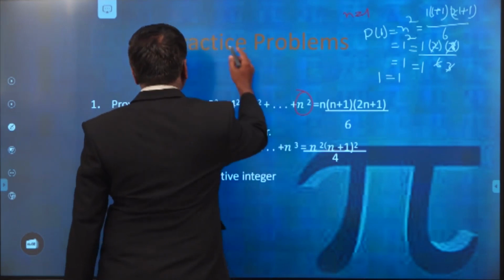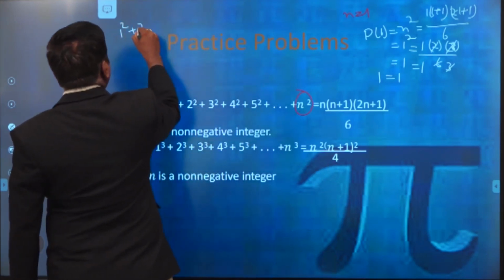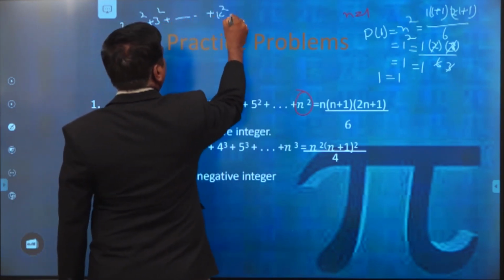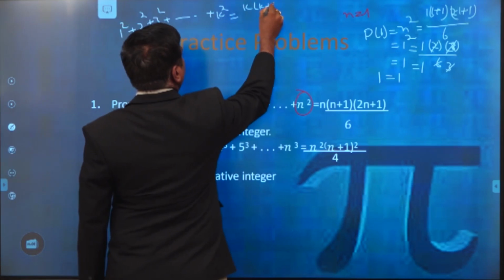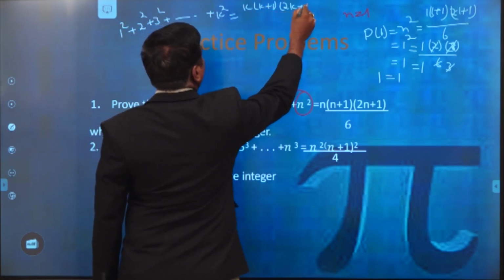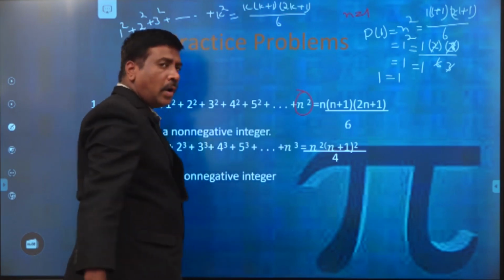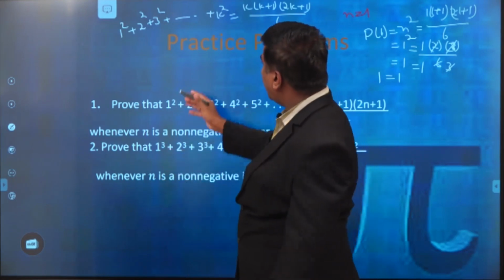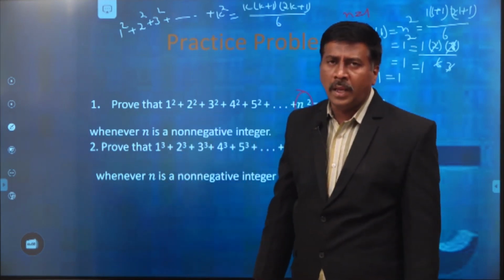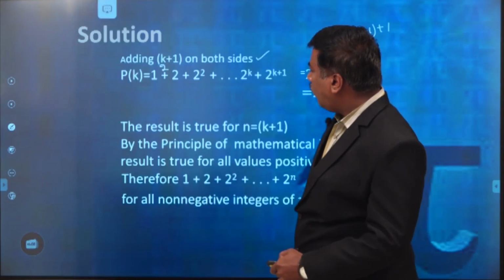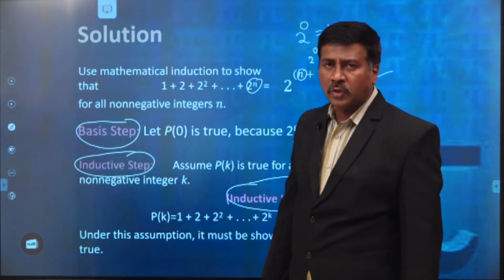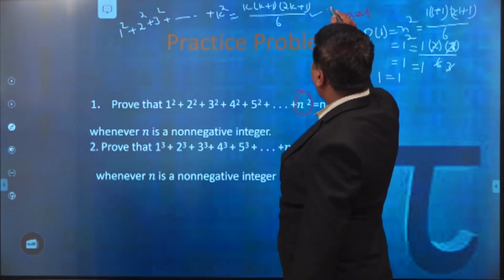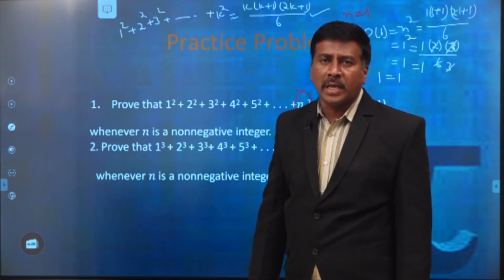For that purpose, we have to consider 1 square plus 2 square plus 3 square plus so on plus k square, which is equal to k into k plus 1 into 2k plus 1 by 6. That means we assume the result to be true at n is equal to k. Therefore, the assumption is like this. That is why we call it the inductive hypothesis. By the inductive hypothesis, the result is true for n is equal to k.